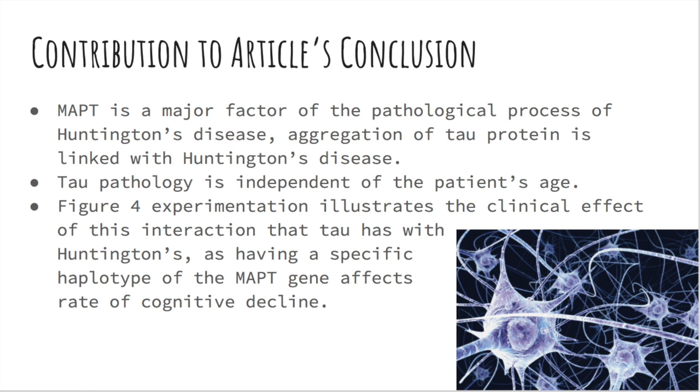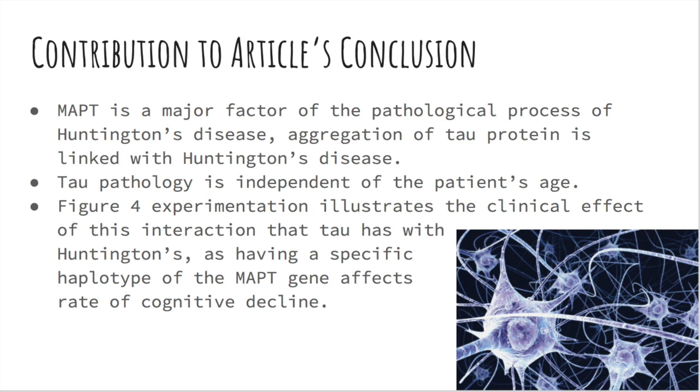Overall, through analyzing postmortem Huntington's brain tissue and comparing it to both postmortem brain tissue of other neurological disorders as well as to healthy tissue, investigators found that the MAPT is a major factor of the pathological process of Huntington's disease. We didn't explore this part too much in detail, but essentially the idea is that when tau protein aggregates and interacts in some mechanism, which the experimenters are not entirely sure of, it will interact with the normal Huntington protein aggregates that we know to be the primary and direct cause of the disorder. Also, researchers addressed the concern that tau pathology might be associated with age rather than Huntington's by analyzing patients with young onset Huntington's to prove this.